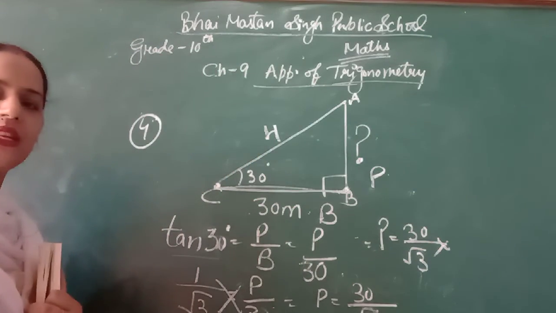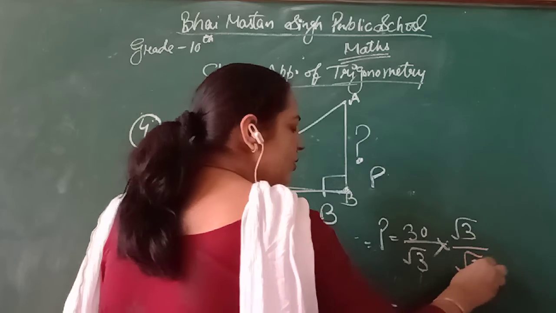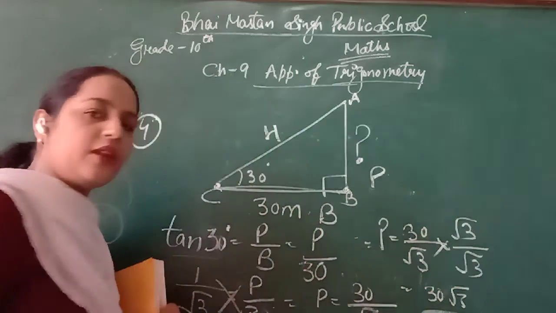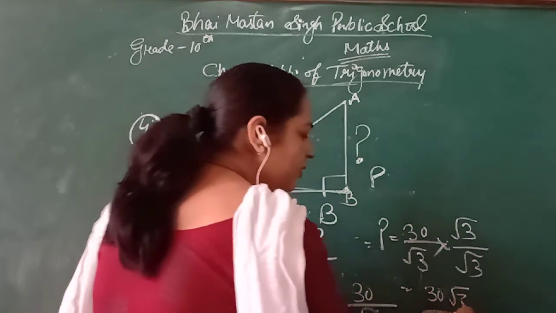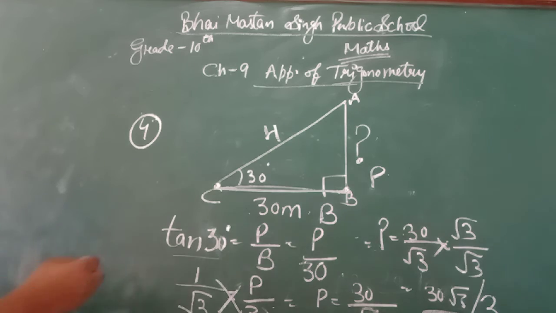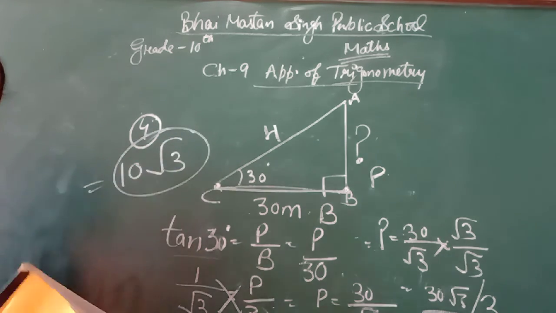Then rationalize it. By which number will I rationalize? I will rationalize by root 3. 30 into root 3, 30 root 3. Root 3 multiply root 3 will become 3. When I divide it, I get my answer 10 root 3. This is my answer, the perpendicular distance.